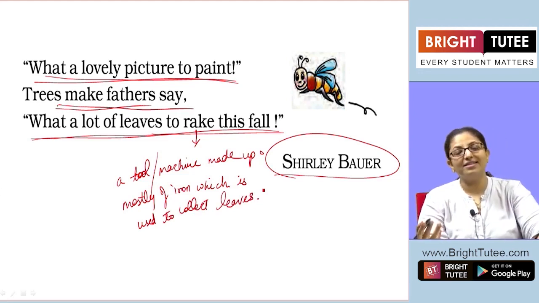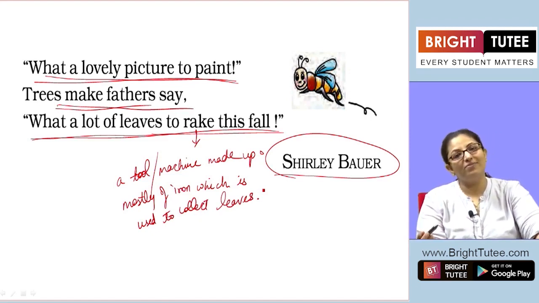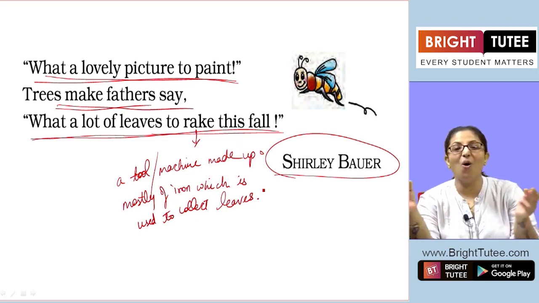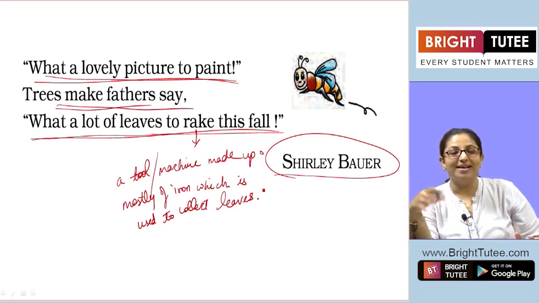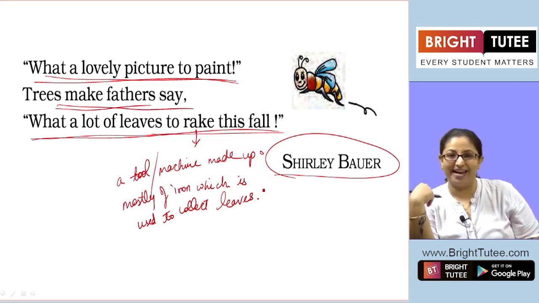So when the father sees a big beautiful tree, he says, when the autumn, the fall season will come, there will be so many leaves on the ground that I will have to rake.